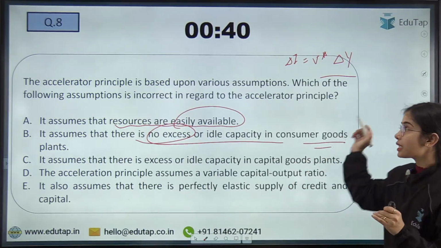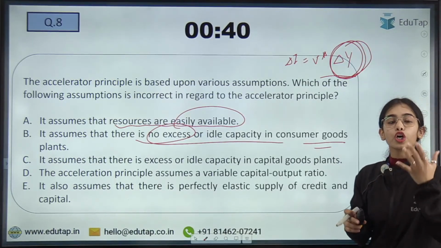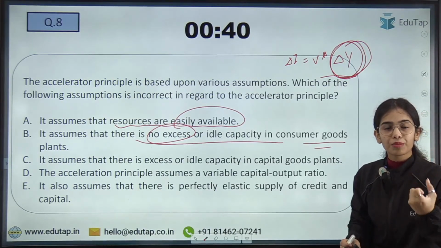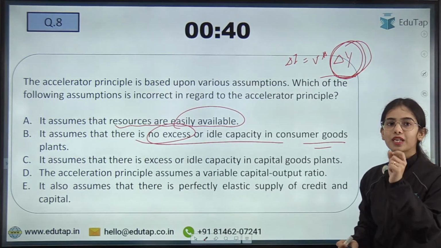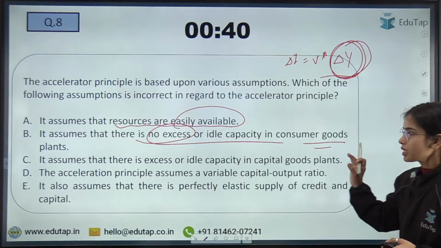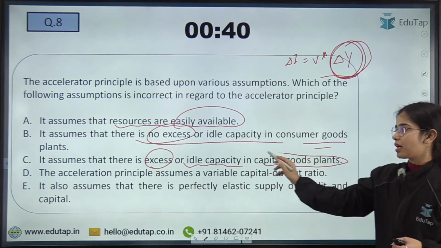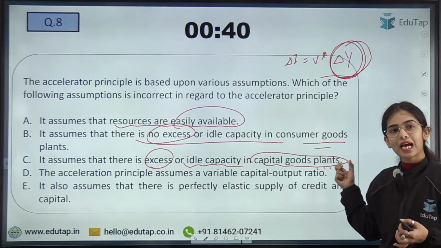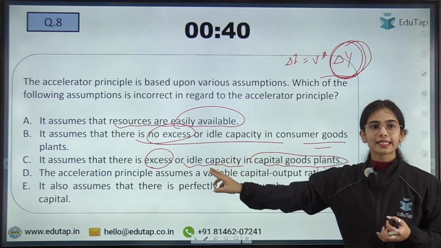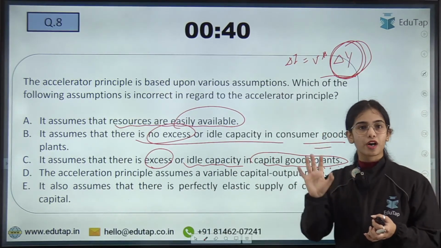If you want to increase the output of the consumer goods, you will have to increase the machinery. You will have to buy the new machinery, tools, equipment. For that you will have to do the investment. It assumes that there is excess or idle capacity in capital good plants. So if you want to buy new machinery, tools, equipment, you can buy easily because there is excess capacity in capital good plants. These are the assumptions that you have to cram.